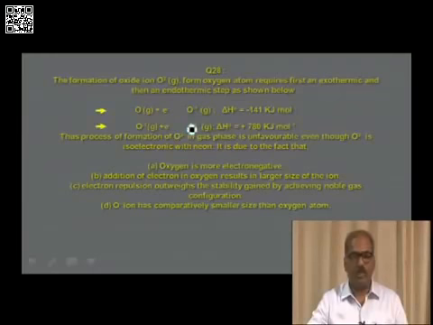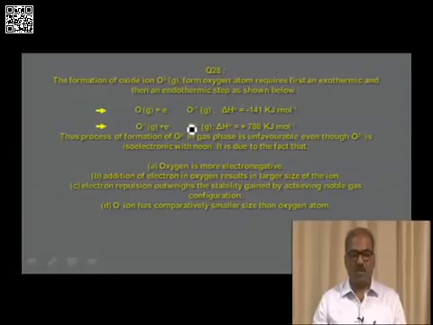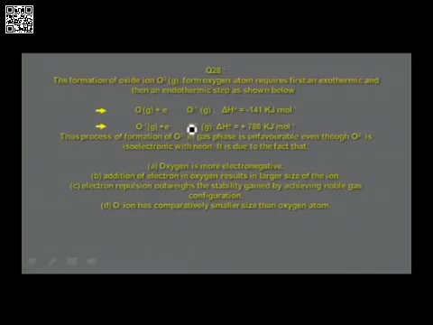Now we shall go to the next question. A very interesting question we have. The formation of oxide ion O2- in gaseous phase from oxygen atom requires first an exothermic and then an endothermic step as shown below. O in gaseous phase plus electron gives O minus, delta H naught is equal to minus 141 kilojoules per mole. O minus in gaseous phase plus electron gives O2- in gaseous phase, delta H naught is plus 780 kilojoules per mole.